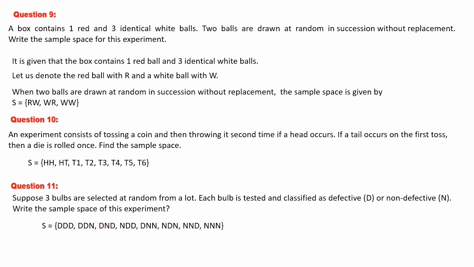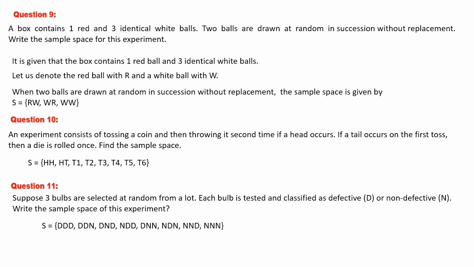Next you can bring this N to the first, that is NDD. Then again here 2 defectives, then we can go for 2 non-defectives, that is DNN. This also we can change, so that is DNN we have written. Then we can bring this D to the middle, that is NDN. Then we can bring this D to the last, that is NND. So finally the last option, that is all 3 non-defective, NNN.